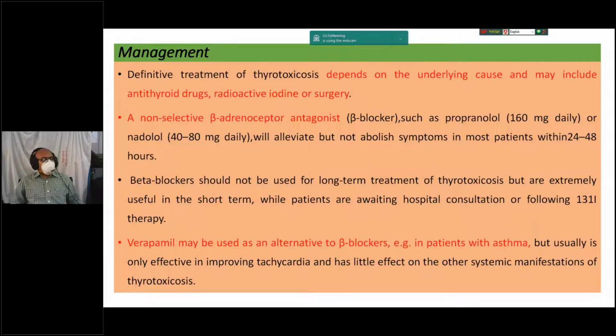And radioiodine therapy: age more than 40, recurrence following surgery or medical treatment, or other serious comorbid conditions. In these patients, more than 40% develop hypothyroidism in the first year, and 80% develop hypothyroidism after 15 years. Sometimes caution is needed regarding Graves' ophthalmopathy because radioiodine will aggravate it in those patients who are taking radioiodine therapy. So this is the overview of the thyroid disorders.